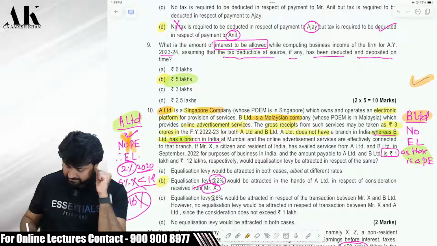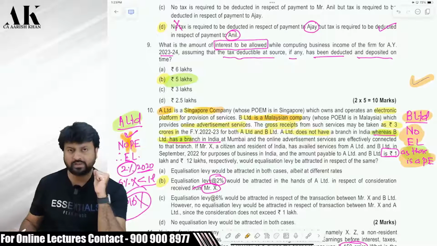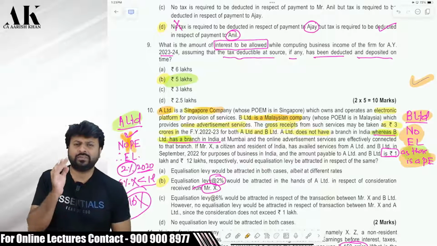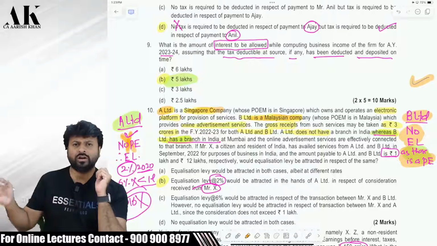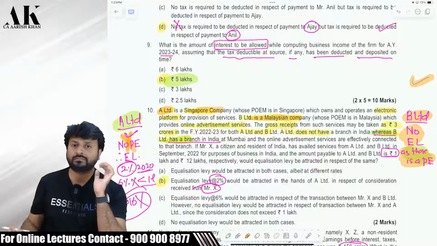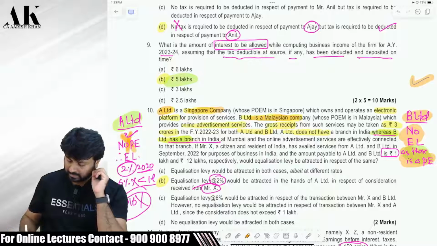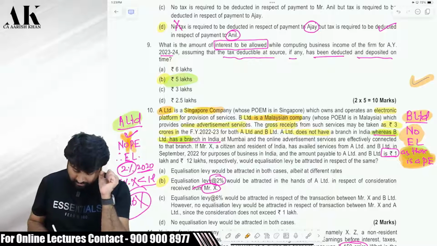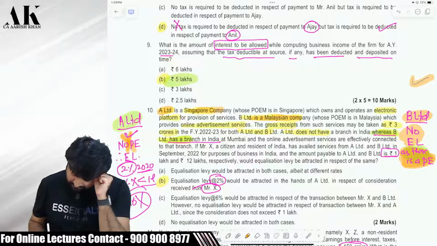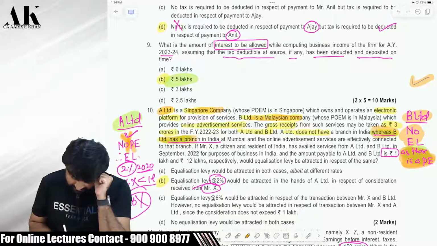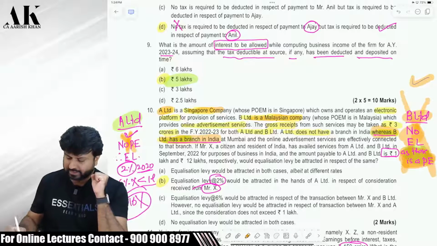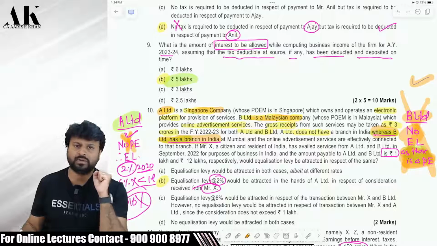Because B Limited has a PE in India, therefore no equalization levy. The basic criteria to levy equalization levy is that the non-resident should not have a PE in India. Because there is a PE of B Limited, you can check over here, B Limited has a branch in India. Therefore, equalization levy cannot be applicable in case of B Limited.